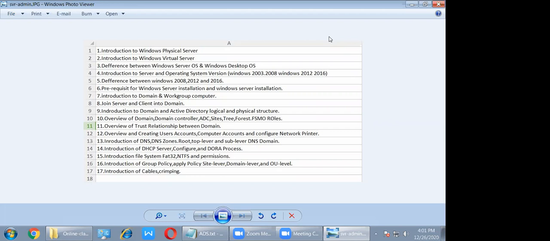So if in an interview they ask, I have a server-based domain model, but I want to use Windows 7 Home Edition, can I use it? No, sir. No. Okay. Why? Because this is a different operating system. And second thing,